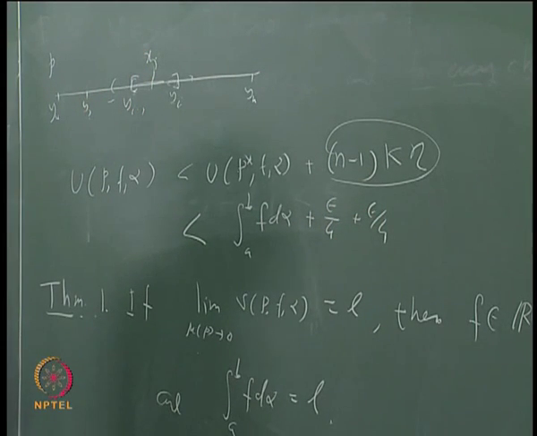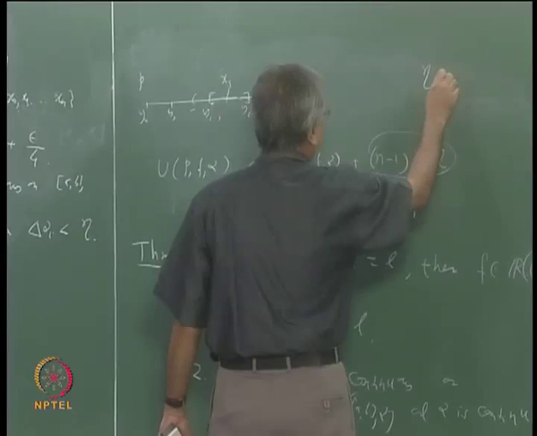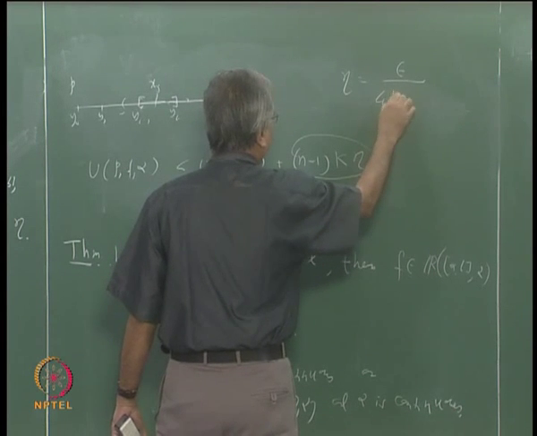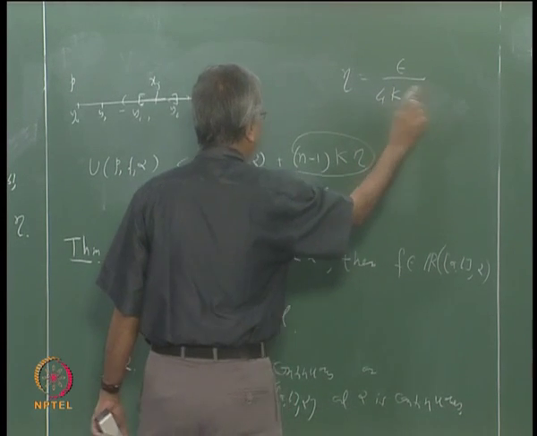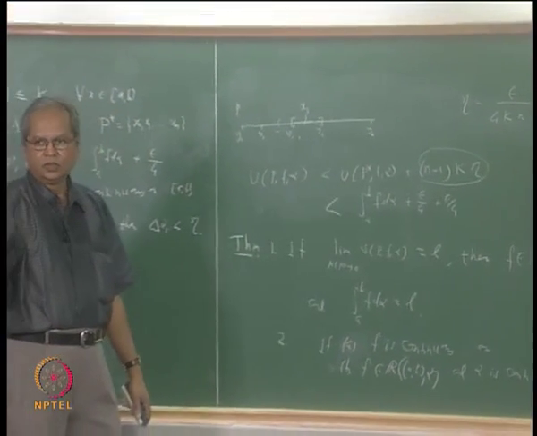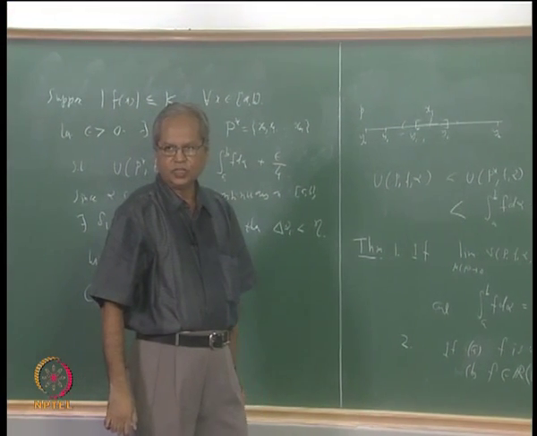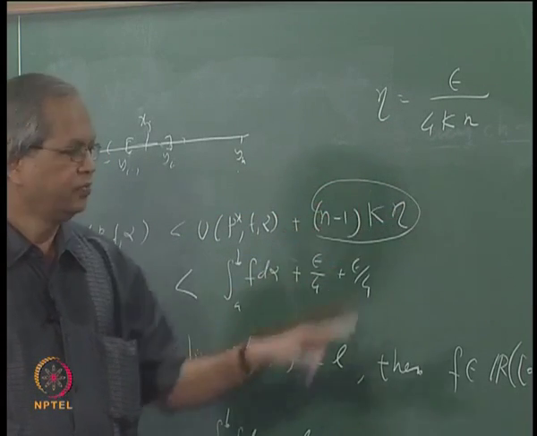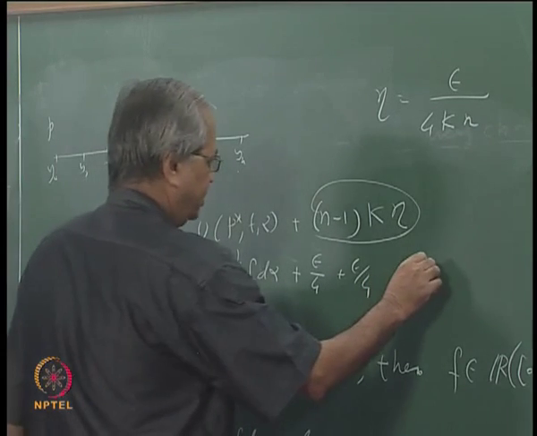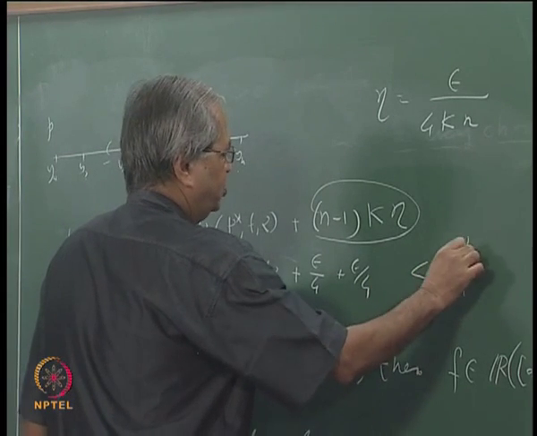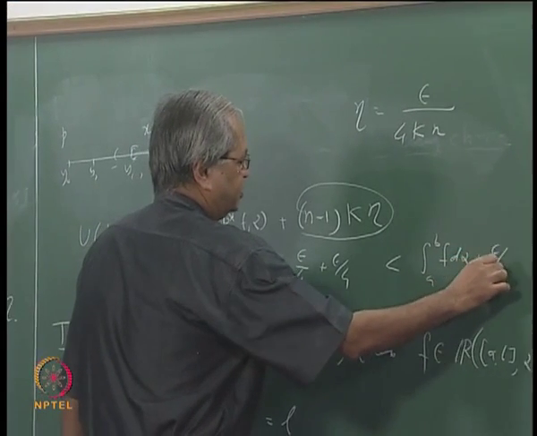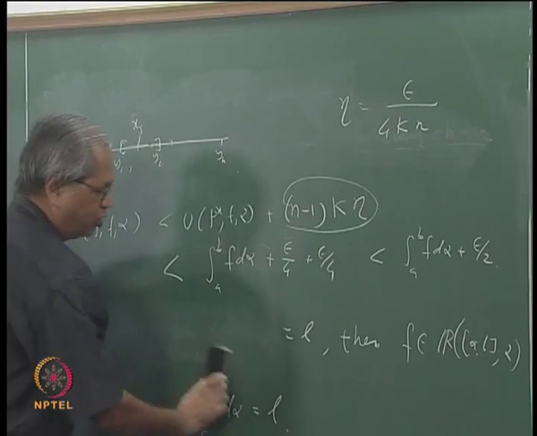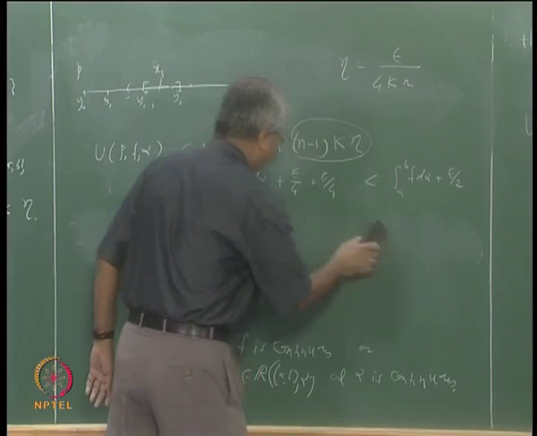So choose, for example, eta equal to epsilon by 4kn; n minus 1 will do, but we can choose something bigger too. Then this whole thing will be less than the integral from a to b of f d alpha plus epsilon by 2. Now we have more or less completed the main idea of this proof.